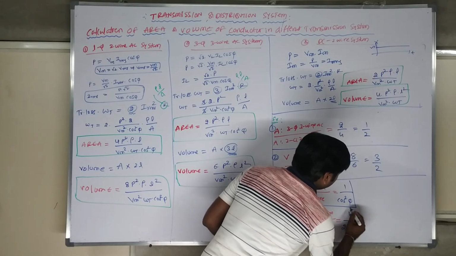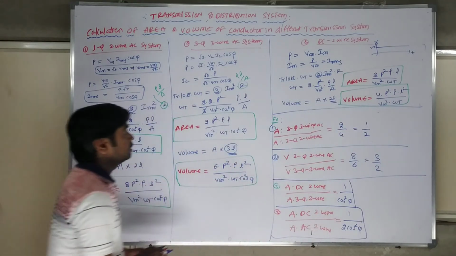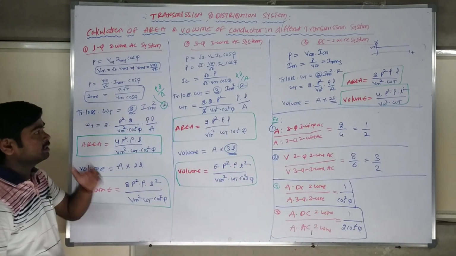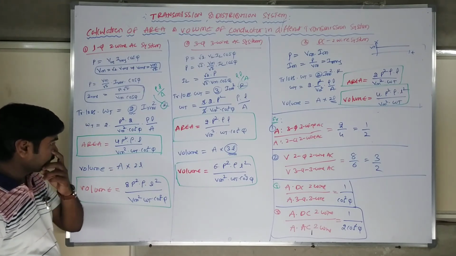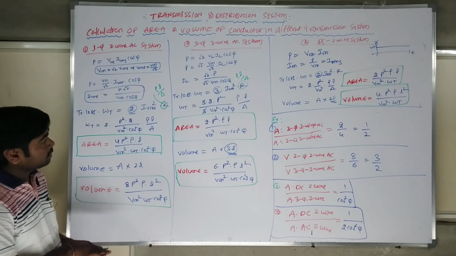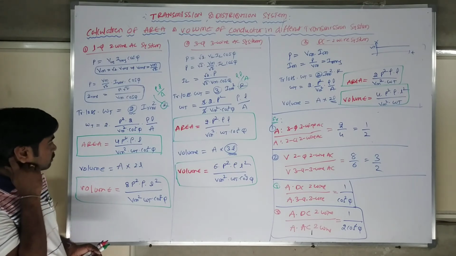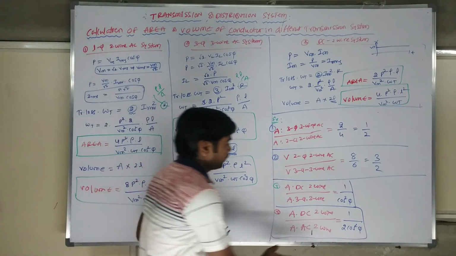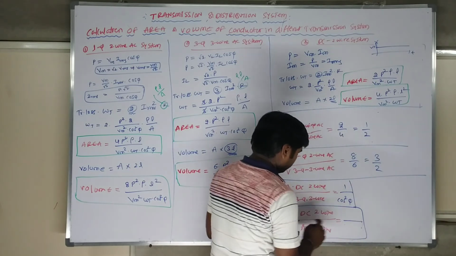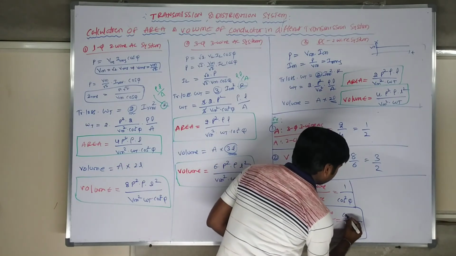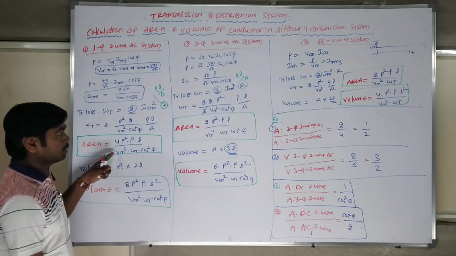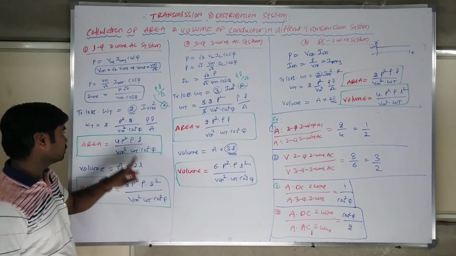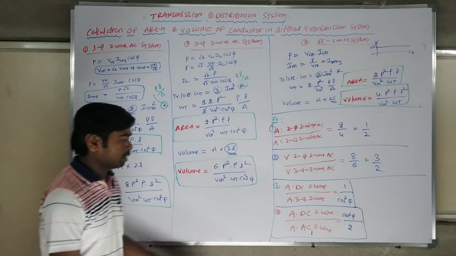The 2 and 2 cancel, and cos square comes on top. This is a comparative statement of that.